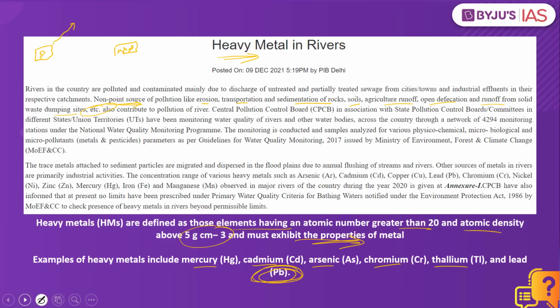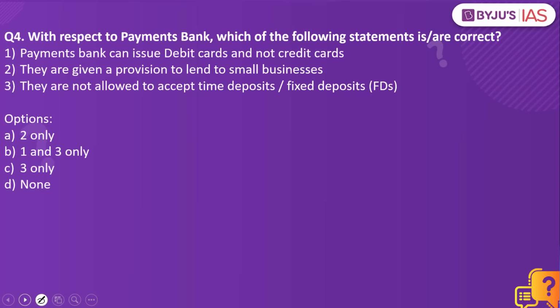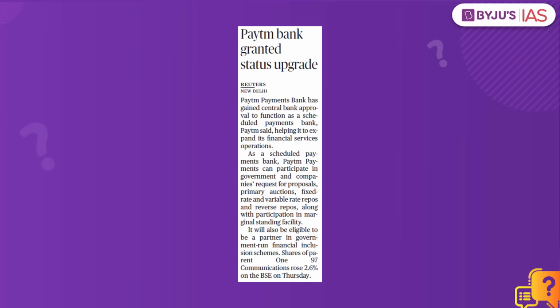Now let's look into the next practice question. With respect to Payments Bank, which of the following statements are correct? 1. Payments Bank can issue debit cards and not credit cards. 2. They are given a provision to lend to small businesses. 3. They are not allowed to accept time deposits or fixed deposits. Which of the statements are correct? The answer to this is 1 and 3 only. Why have we taken this practice question? Because this article here makes a mention of Payments Bank.